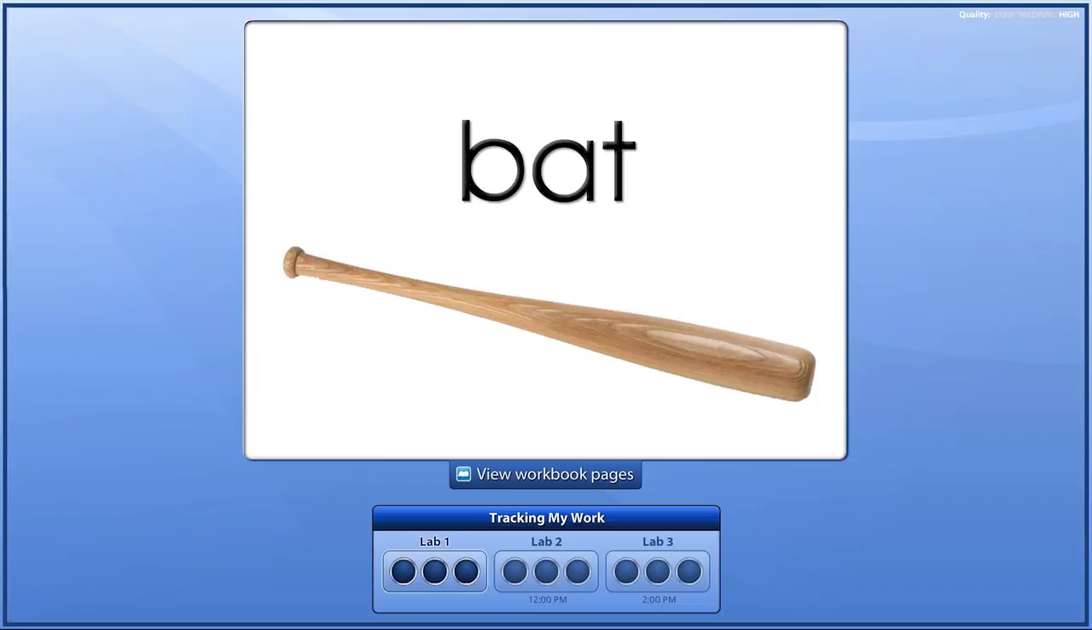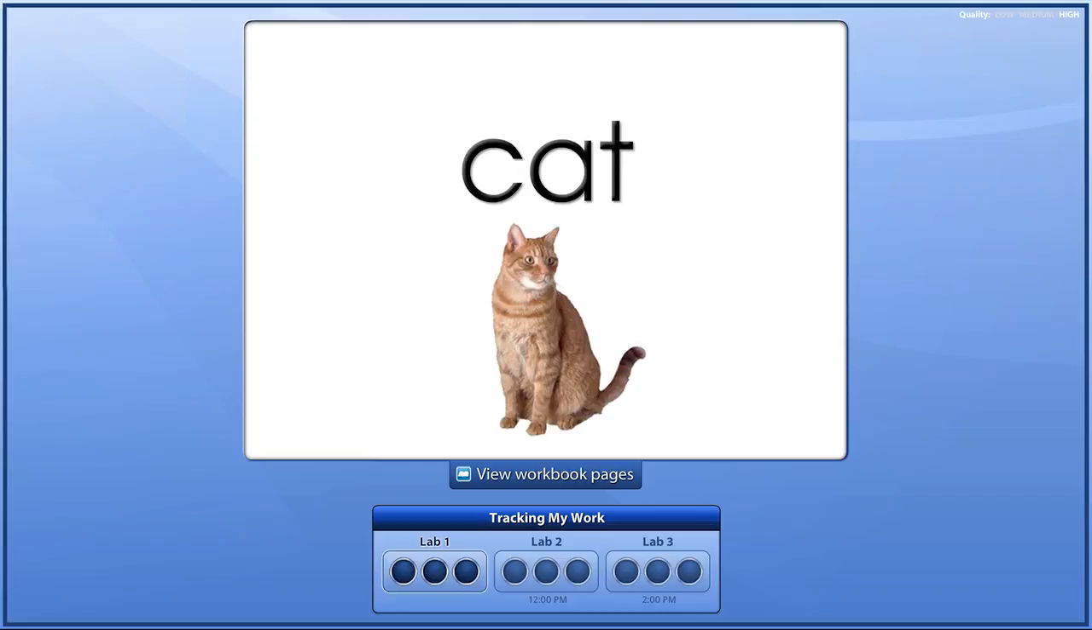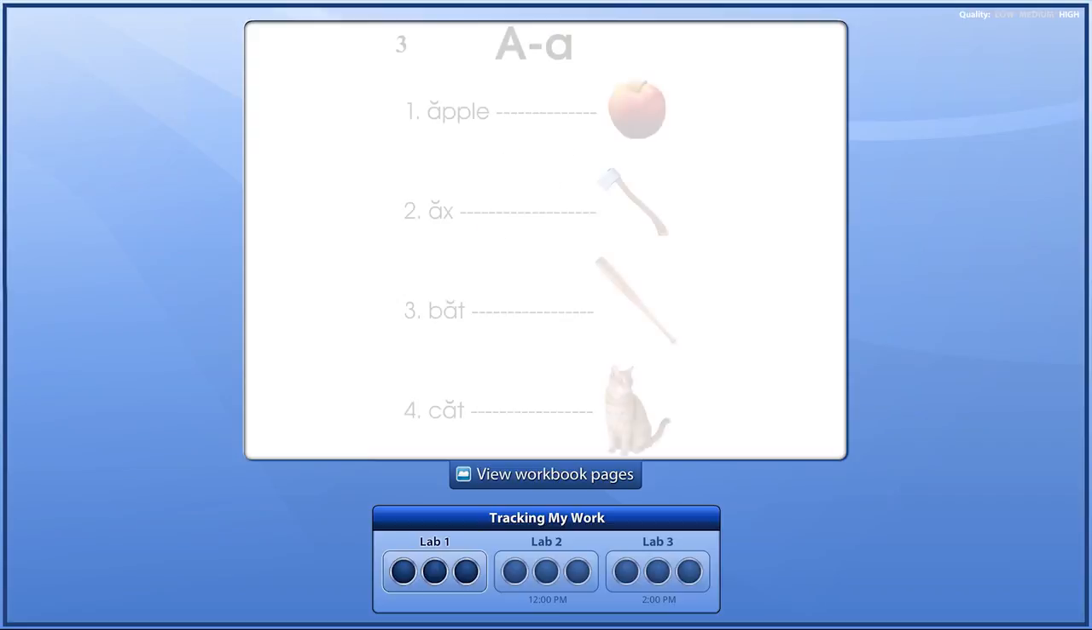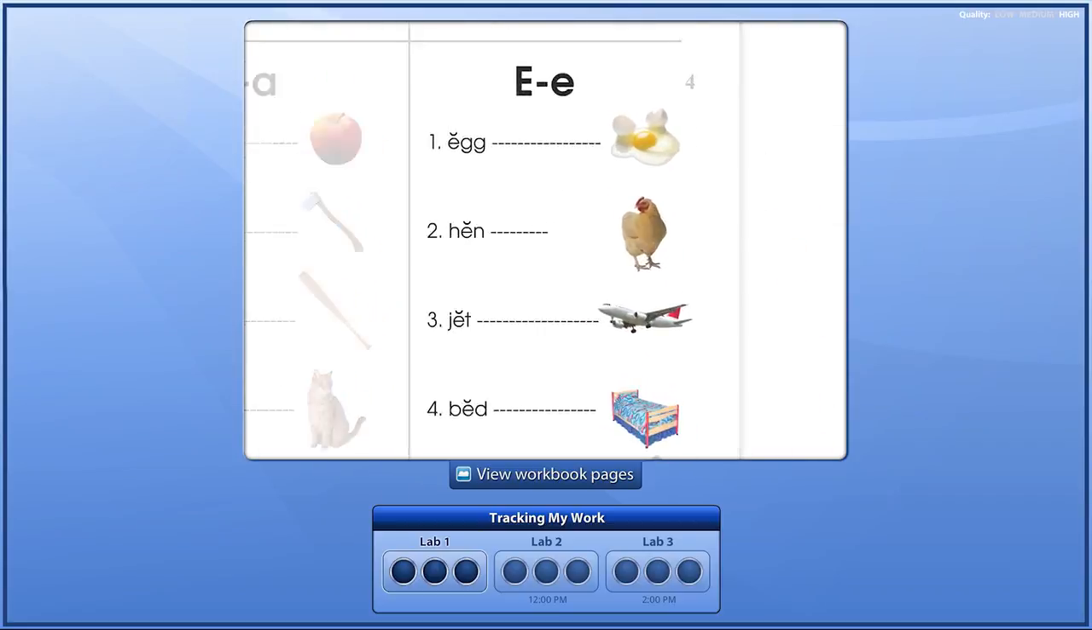Look at the next picture word. Bat. B-a-t. Say bat. Hear the short A sound in bat. Now look at the next word picture. Cat. K-a-t. Hear the short A sound in cat. Now I want you to make the short A sound. A.